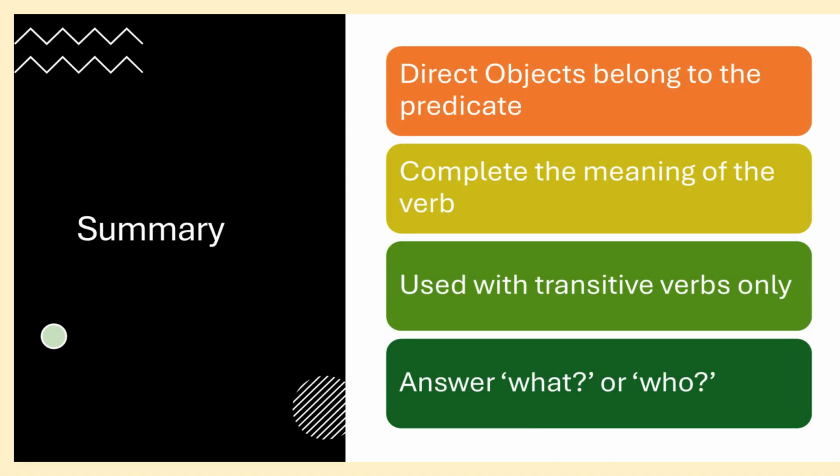To wrap up, remember that complements are part of the predicate. They help the verb express a complete idea. Direct objects specifically complete transitive verbs by showing what or whom the action affects. When analyzing a sentence, always test the verb with the questions what or whom to identify the direct object. In our next video, we'll look at indirect objects and how they interact with direct ones.